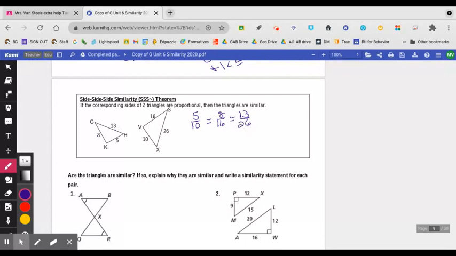If I look at these, all of these can be reduced to 1/2. So that is my side. I'm going to do triangle, and again, small to small, medium to medium. So HKG is similar, and then I did the small to the medium, so I'm going to do XVS.